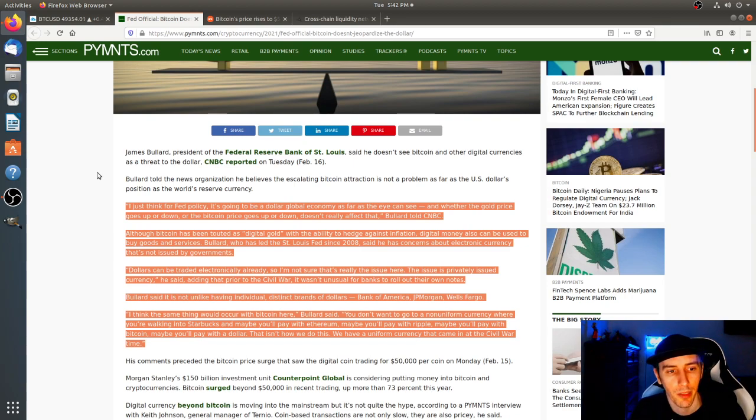Although Bitcoin has been touted as digital gold with the ability to hedge against inflation, digital money also can be used to buy goods and services. Bullard, who has led the St. Louis Fed since 2008, said he has concerns about electronic currency that's not issued by governments. "Dollars can be traded electronically already, so I'm not sure that's really the issue here. The issue is privately issued currency," he said, adding that prior to the Civil War, it wasn't unusual for banks to roll out their own notes.